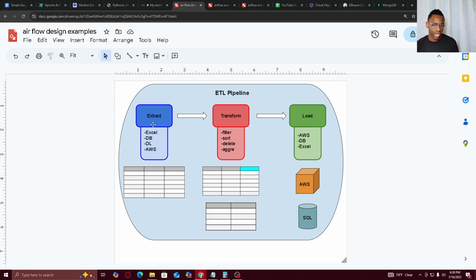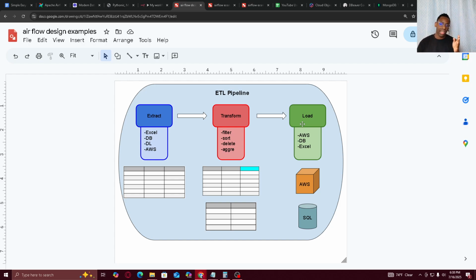You can tell it where to extract from. You can tell it how to transform, right, via Python files, and then you can tell it where to load, like where do you drop off the data that it finished changing, right? You can set all of that up, and it just orchestrates it. So it's like a timer. Let's say you want to do something once a week, it'll do it once a week. Or you want to do it once every month, it schedules these tasks.